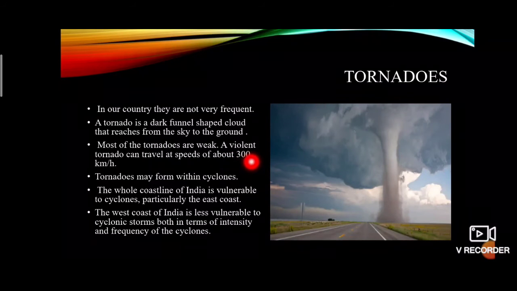A tornado is a dark funnel-shaped cloud that reaches from the sky to the ground. Its height is from sky to the ground. Most tornadoes are weak. A violent tornado can travel at a speed of about 300 km per hour. Tornadoes may form within cyclones.